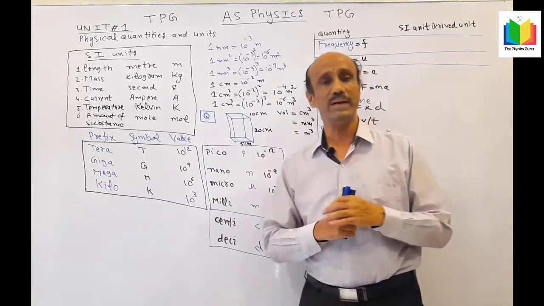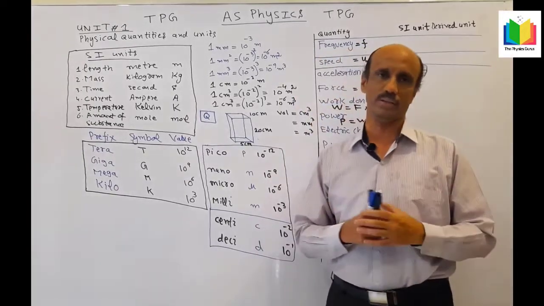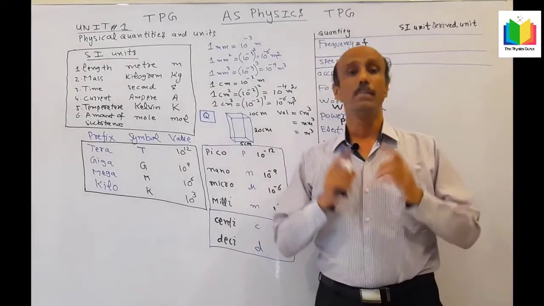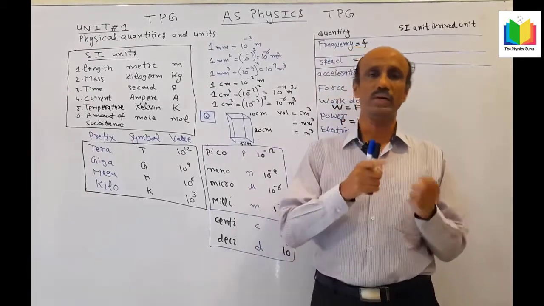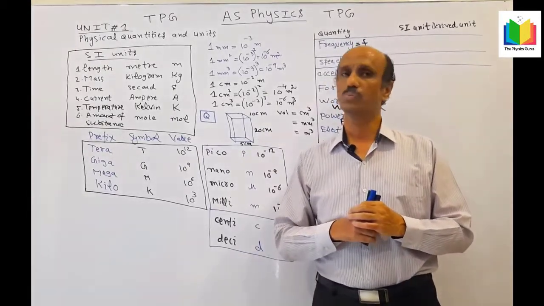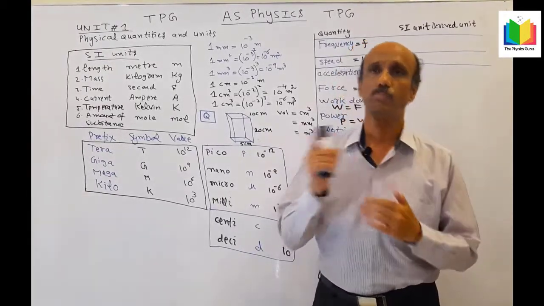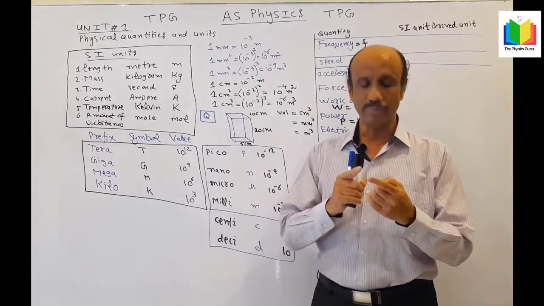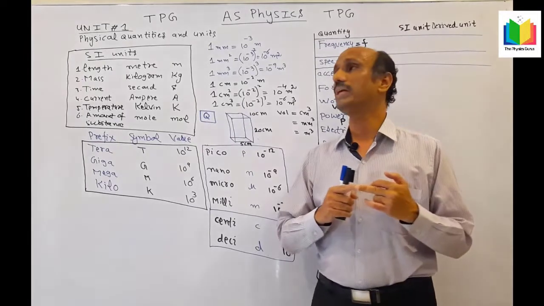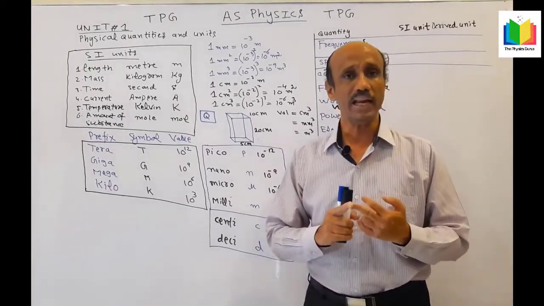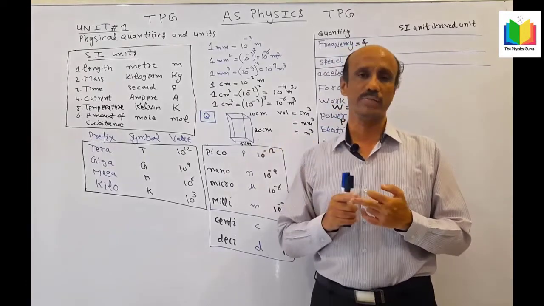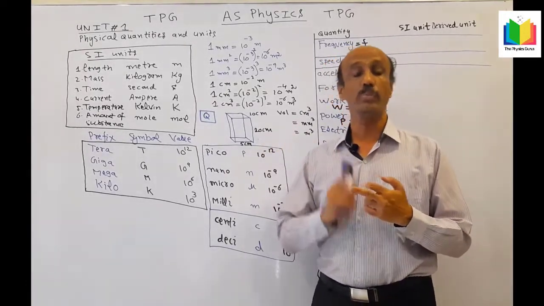After that, you must know the values of the prefixes. What is meant by prefixes? Can anyone tell? Pre means before that value. For example, if I say 20 kilometer, the small k represents the prefix, so you must know the value of that small k. Similarly, 20 megajoules. So capital M is the prefix, because joule is the unit of energy or work done. So you must know the values.